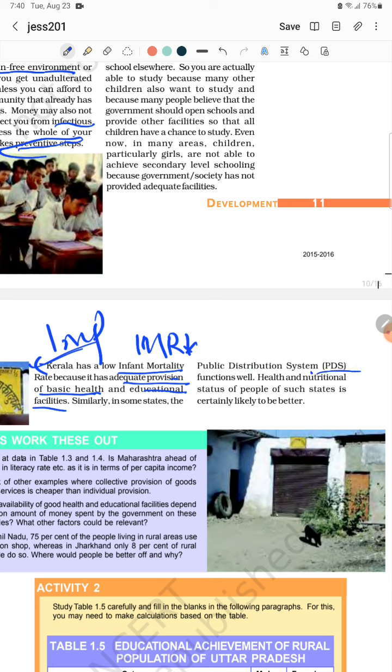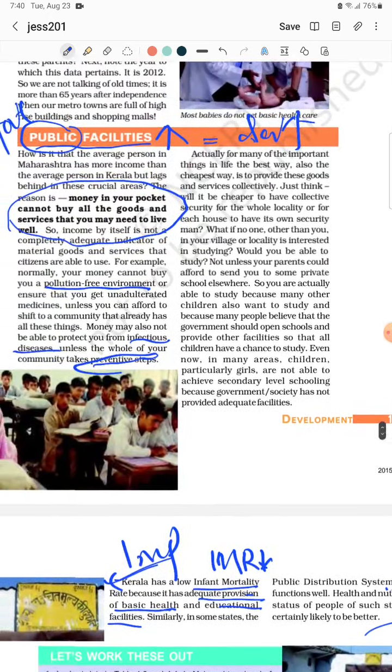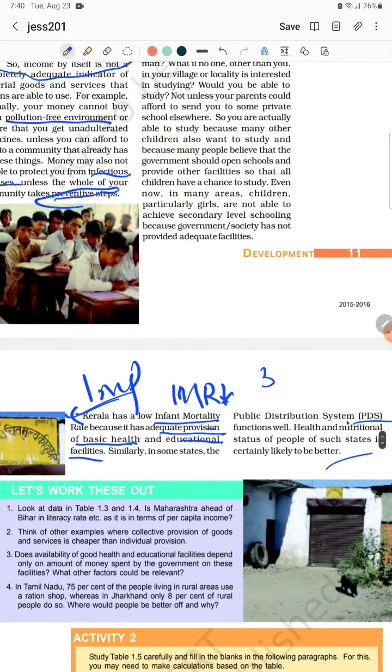Then if we come to PDS, the public distribution system, obviously you know the 2 rupees rice and wheat the government is giving, and all such things, that is a part of PDS. PDS is a very good way to spread equality of income, and those who are very needy will get the basic necessities. So the health and nutrition status of the people, so the state is certain to be better. If all these facilities are there, obviously the state will develop. Public distribution or public facilities will come as a 3-mark question, and this one will be a 1-mark question. So let's work this out.